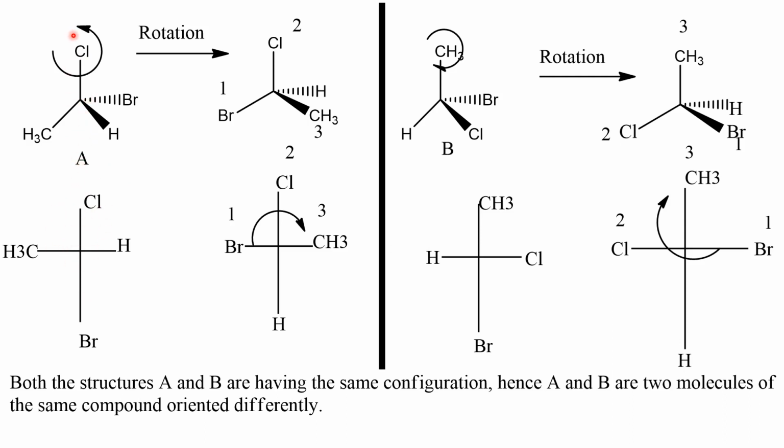Chlorine at the top. I am just viewing the molecule from this side. Because bromine is away from me, I am viewing the molecule from this side. So chlorine is at the top, methyl is at my left, hydrogen is at my right, bromine is at the back. The bond at the back side should be kept at the bottom of the Fischer projection. So this is the Fischer projection formula of this molecule. Okay, now I have done the rotation. Hydrogen has gone to the back.